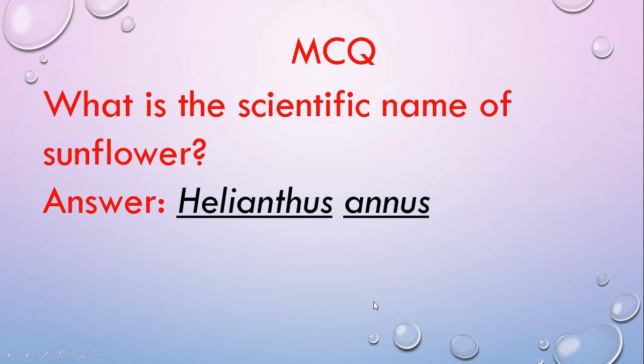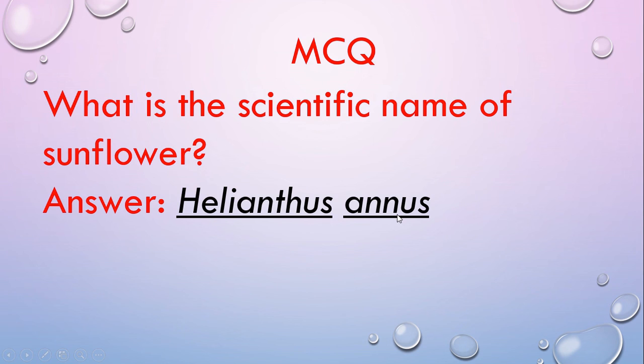This is all the brief description of sunflower, and from this section you can get lots of MCQs, which I already mentioned to you, like disease name, insect name, disease causes, variety name, this type of thing. And this is an example of one MCQ: what is the scientific name of sunflower, which is Helianthus annuus.